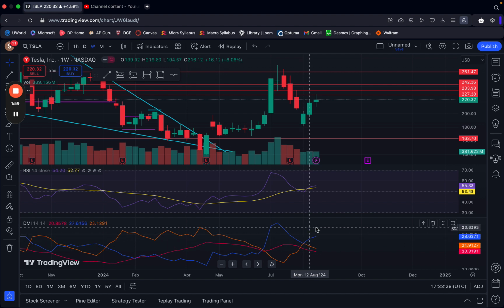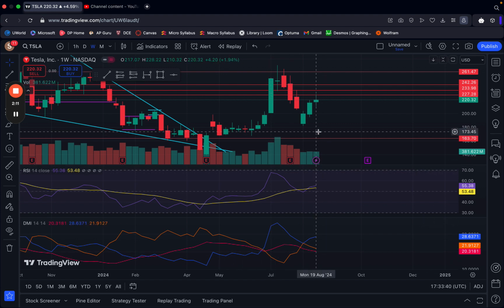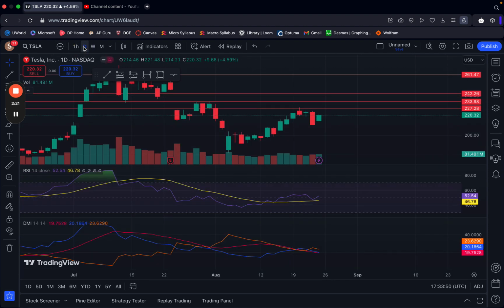Here, the DI plus is above the DI minus. However, the ADX is oscillating, so it's below both. So that means it's not a particularly trending environment, and that is something to take note of. And immediately we can see that this is a spinning top candle, so it would be safe to take the high and low of this candle as the support and resistance. So that's that.